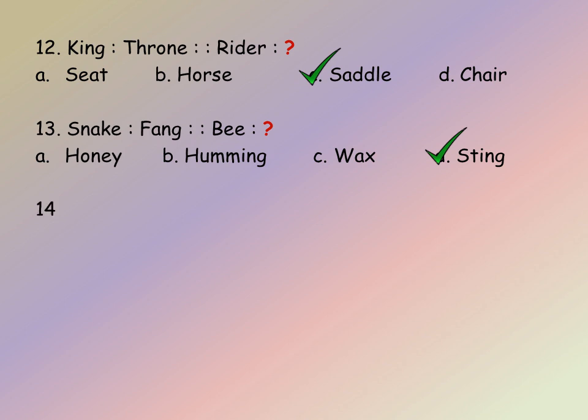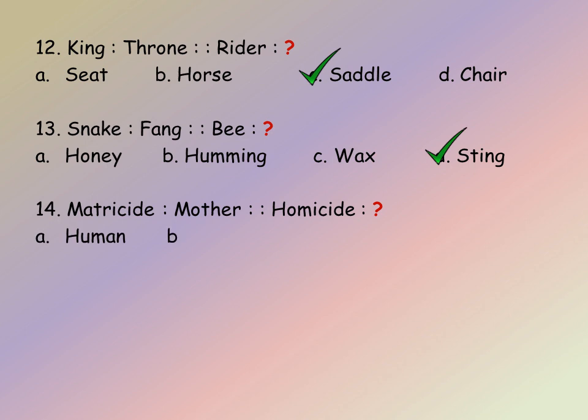So next question is 14. Matricide, mother, homicide, we have to find. So first one is the killing of the second. So we have to find here the correct option for homicide. So the options given are A. Human, B. Children, C. Father, and D. Apes. So matricide is the killing of mother and homicide is the killing of human beings. So the correct option is A.